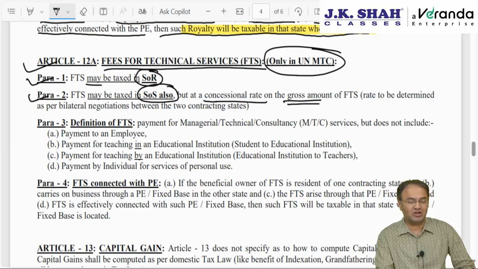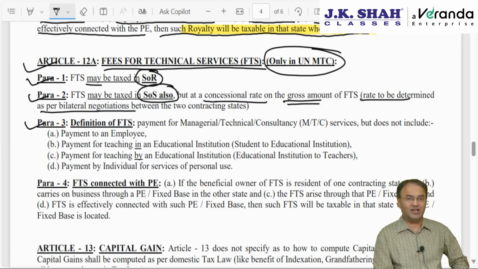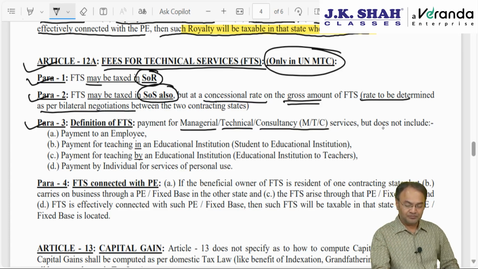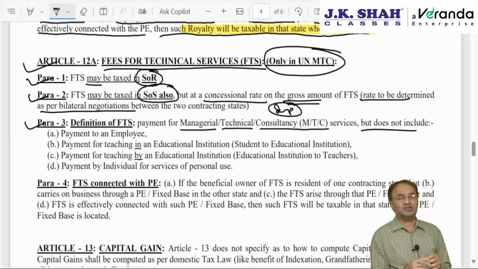Wherever it is concessional rate, it is always on the gross amount, without Chapter 6A deduction, without basic exemption, without any expenditure. That's an important point. Rate to be determined through bilateral negotiation. Para 3 as usual will define FTS. FTS means MTC services, managerial, technical or consultancy services, but does not include. So one line definition, slightly important from exam perspective. Managerial, technical or consultancy services are called fees for technical service.